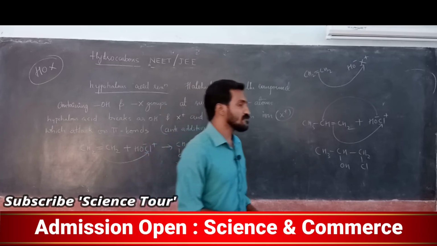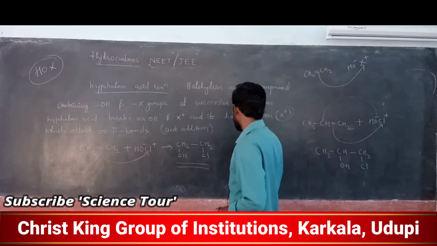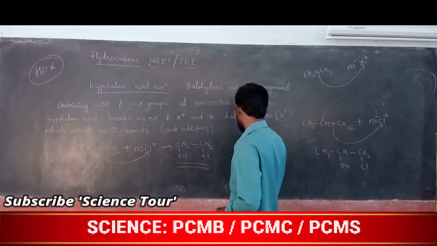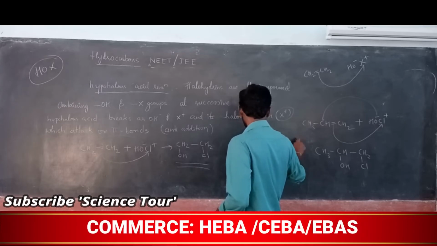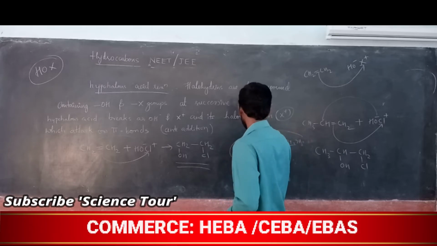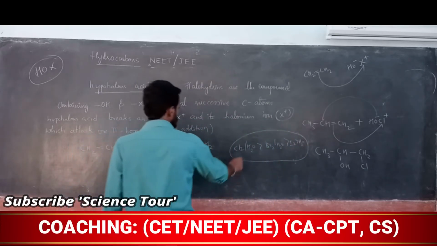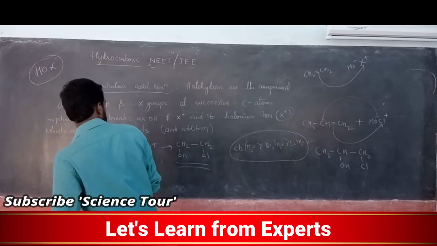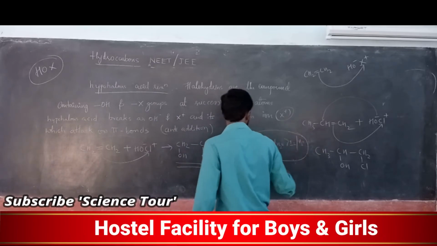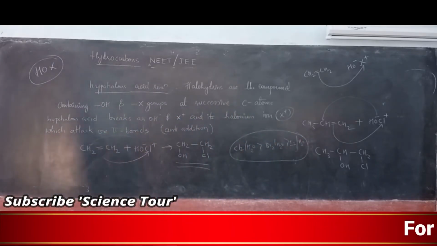Now the order of reactivity, my dear students. Chlorine in the presence of water is highest, compared to bromine in the presence of water, compared to iodine in the presence of water. Which one reacts faster? In the hypohalous acid reaction, chlorine in the presence of water reacts faster than bromine, which is faster than iodine. Just note it down. It's not that important, but note it down.